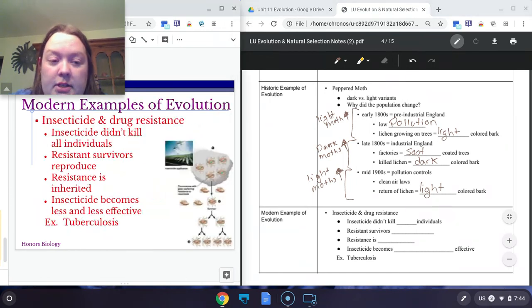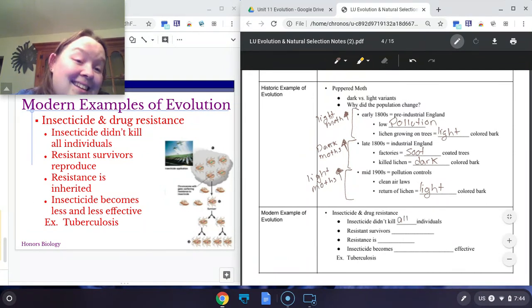A more modern example is that of insecticide or drug resistance. An insecticide is something that a farmer might spray on their plants so they didn't get insects. Or you spray an insecticide around your house so you don't have bugs. One thing to know about insecticides is when you spray, inevitably, you're not killing all of them. A couple of them are going to survive.